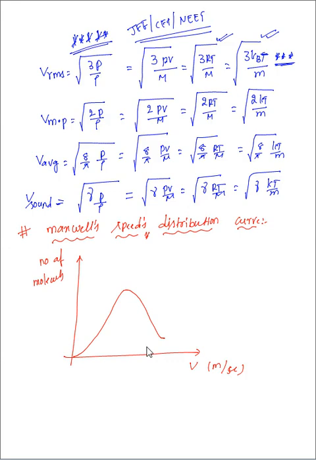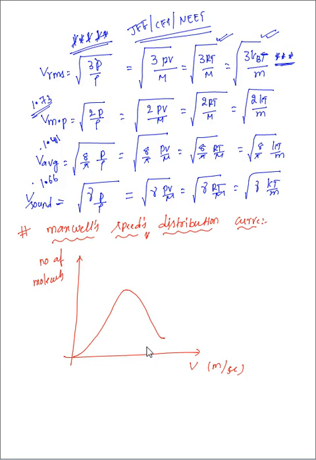Which speed is greater? If you observe, Vrms value is root 3. Root 3 value is almost 1.73. So 1.73 times the P by rho we know, and root 2 value is 1.41, and root 8 by pi value is 1.6. Among these 3, which is greater? 1.6 or 1.4 or 1.7? 1.7 is greater.